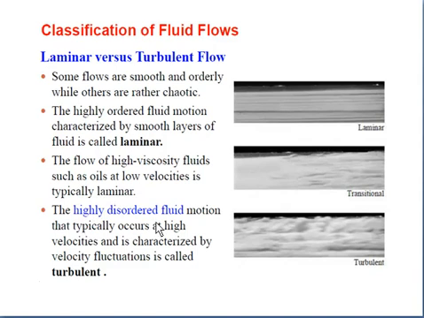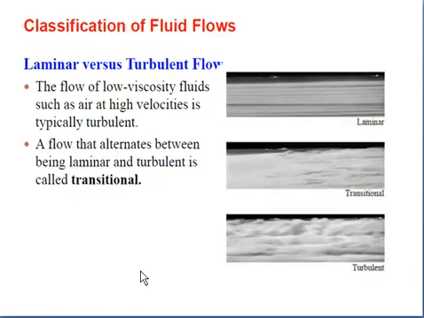The highly disturbed fluid motion that typically occurs at high velocities, and is characterized by velocity fluctuation, is called turbulent flow. In the last diagram, the third diagram, you can see highly disturbed fluid flow. See this portion. The flow is highly disturbed. Every layer is mixed into each other, and there is a large number of velocity changes. Here the velocity fluctuation is more. This flow is called turbulent flow.